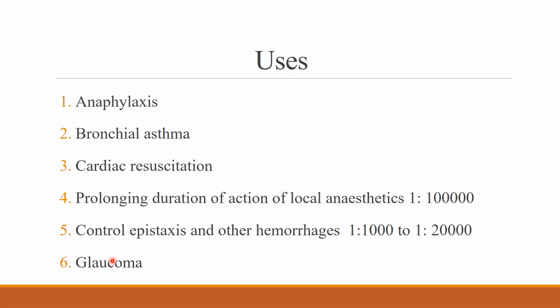Glaucoma is a condition where there is increased intraocular pressure. Glaucoma is usually reduced by adrenaline, mainly by either reducing the synthesis of aqueous humor or increasing the drainage of aqueous humor. Any of this can be responsible for glaucoma reduction.